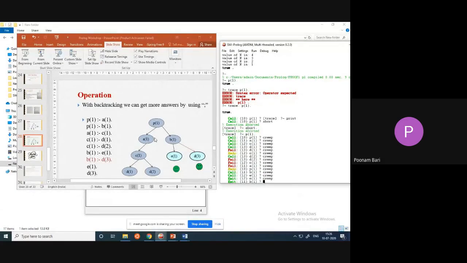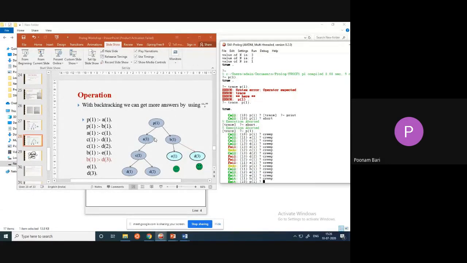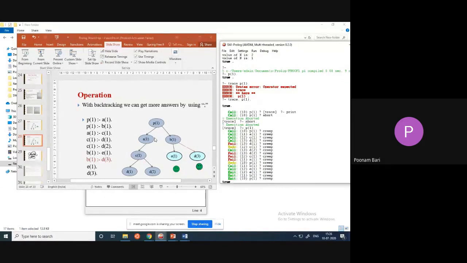And then it will stop. Again it will backtrack this way, and it will show P of 1. It got the root. So backtracking happens in Prolog.